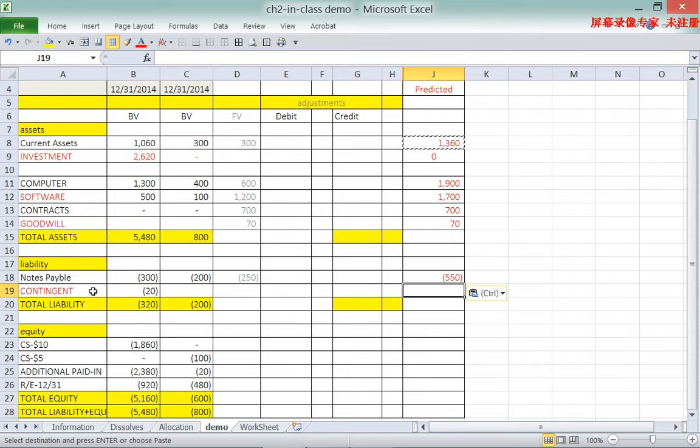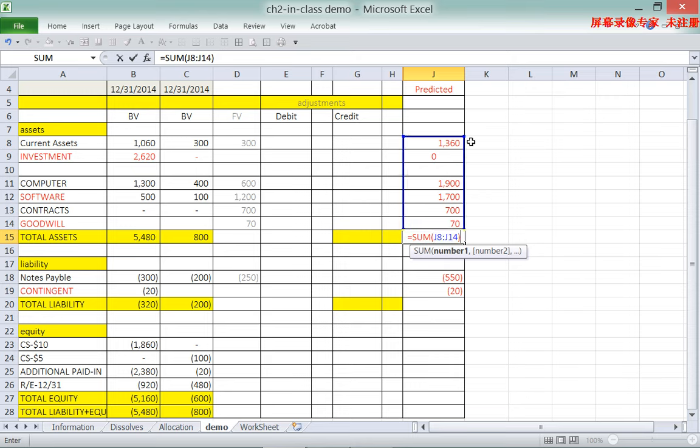This idea is not particularly important in our course, but I want you to get the idea. Basically, all the assets and liabilities are calculated, so take the sum of the above and the liabilities too.